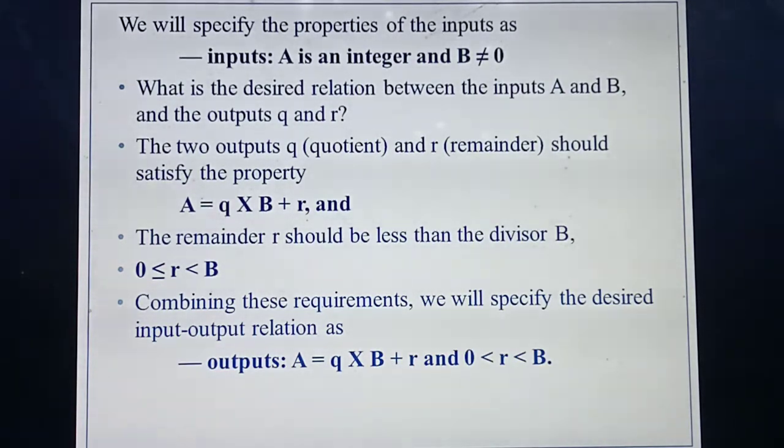Okay, so next you are going to write this within the algorithm. First, the name of the algorithm, then the inputs. Next you need to write the input property. The properties of the input and outputs you should write with this comment symbol. What's this symbol, students? Comment lines, double dash or single dash. So I am going to write the property of the input, starting with the comment line: input. What's the first property? A is an integer. What's the second property? The value B will not be 0. So B not equal to 0. Understood? The value A is a number, that is, A is an integer, and B, the value you are going to divide by, will not be 0. So B not equal to 0.